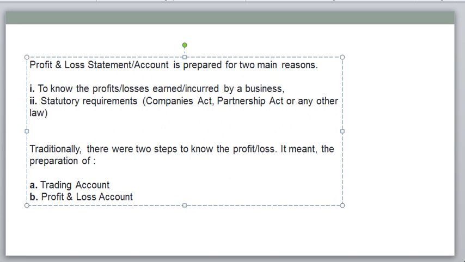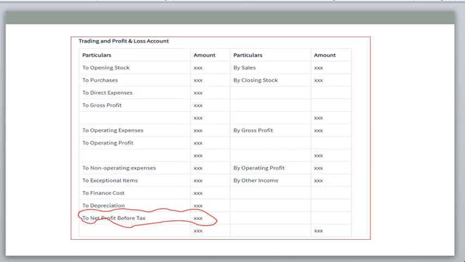Traditionally, we need to prepare 2 kinds of accounts: one is the trading account and the second is the profit and loss account. What is a trading account? Let's understand this concept. This is the trading and profit and loss account. If you have a manufacturing business, you want to know the profit and loss of your manufacturing business. For that, you should initially know the opening stock. All the balances like opening stock and purchases are GL accounts.